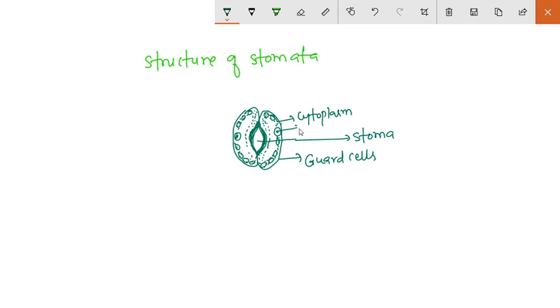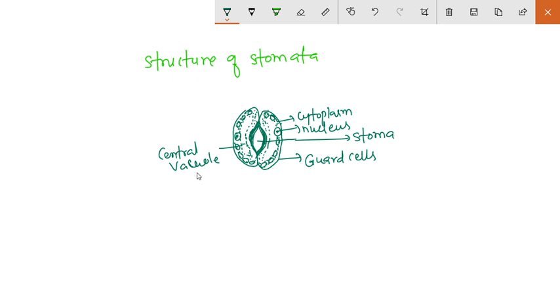It is the nucleus. This one is the central vacuole.